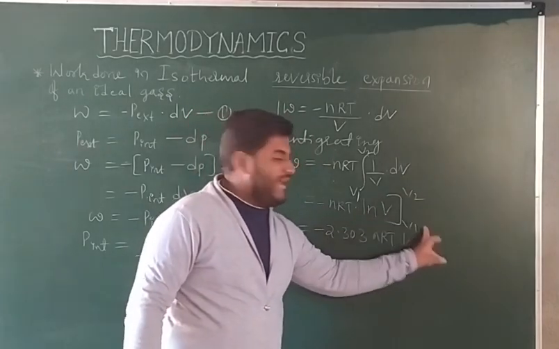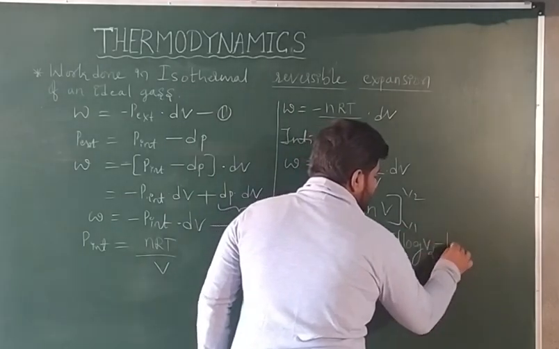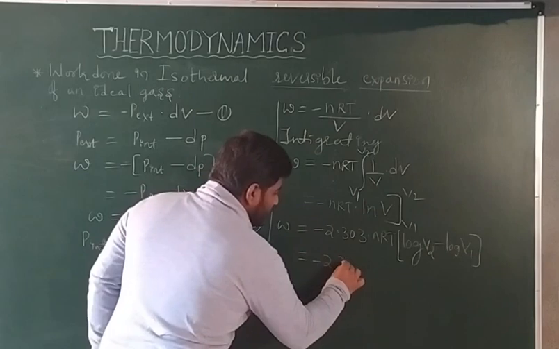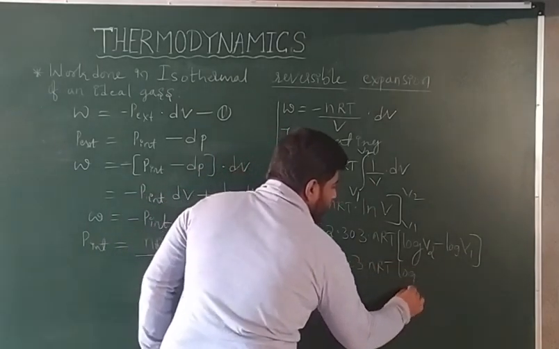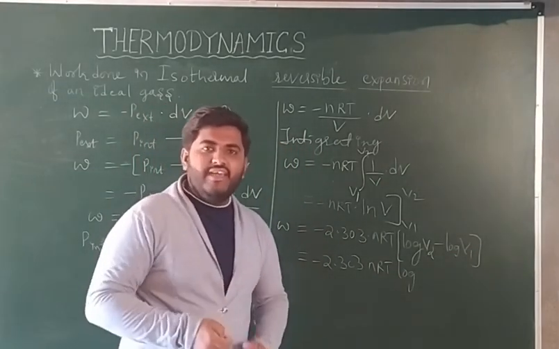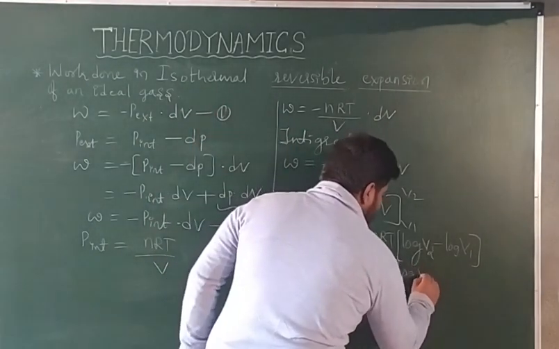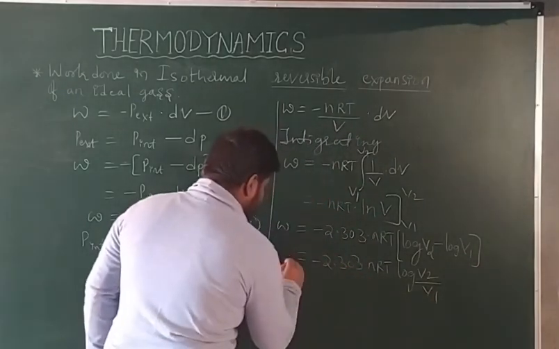So log V2 minus log V1. Next you are getting minus 2.303 nRT, log A minus log B. Log A minus log B is always equal to log A by B. Here A is V2 and B is V1.